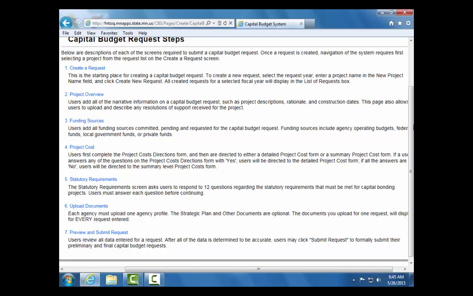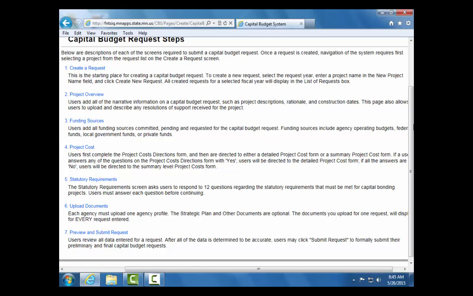Starting with the Create a Request screen, users will enter a new capital budget request, select the request year, enter a project name in the new project name field, and create their new request. All created requests for a selected fiscal year will display in the List of Requests box on this screen.